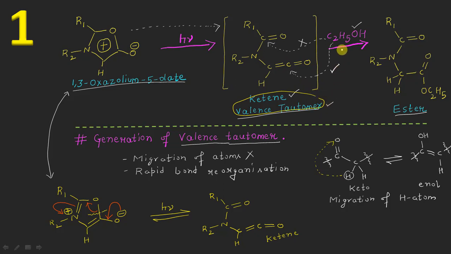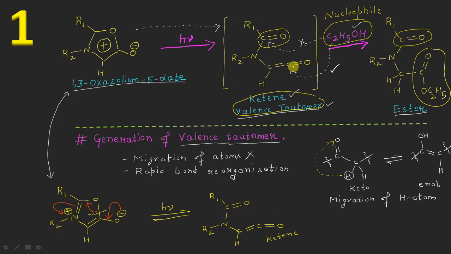In the reaction of this ethanol molecule, what is happening in this step is that ethanol is acting as the nucleophile. You can see it is attacking the carbon atom of the carbonyl of the ketene functional group, resulting in this type of transformation. And the carbonyl of the amide remains unaffected here, as you can see.